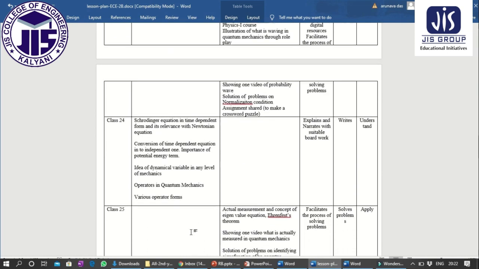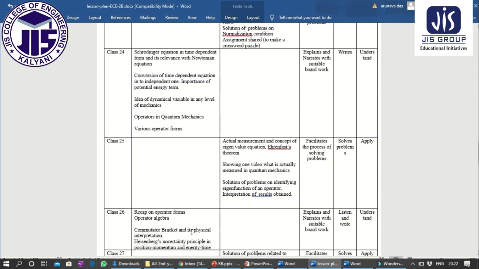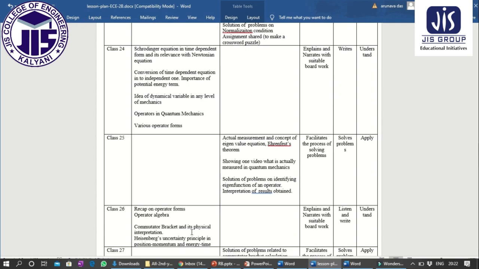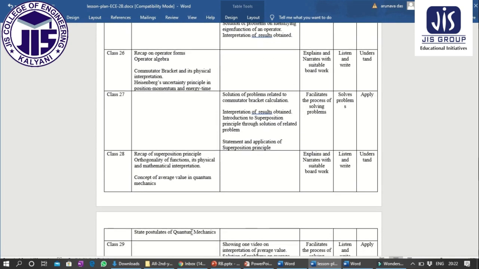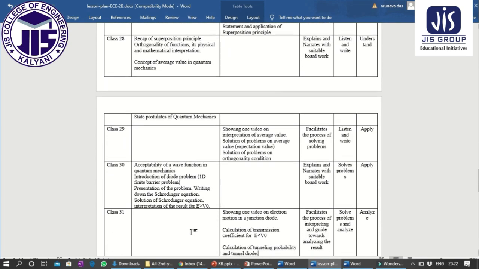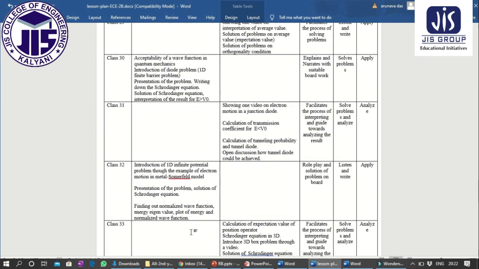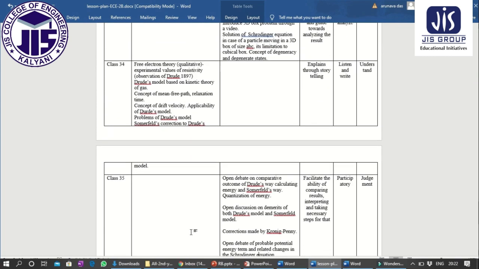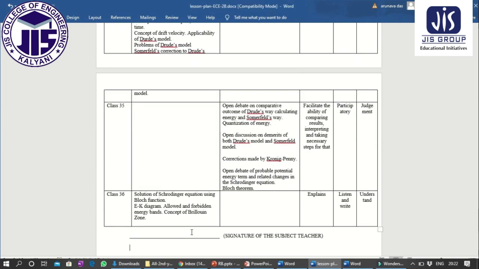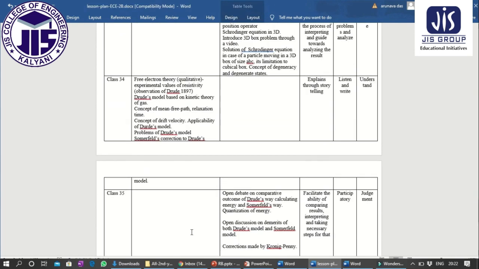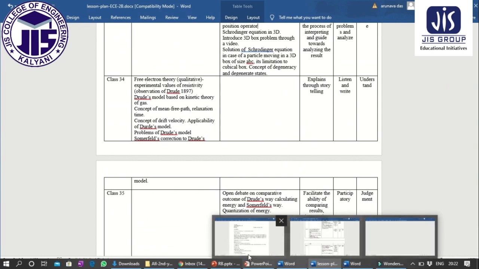Then we'll start statistical mechanics, and before that quantum mechanics also, Schrodinger equation in time dependent form, showing one video on interpretation of average value. This is about the total 36 lectures. A lesson plan is there. We'll try to follow this lesson plan. Now let me show you the syllabus.